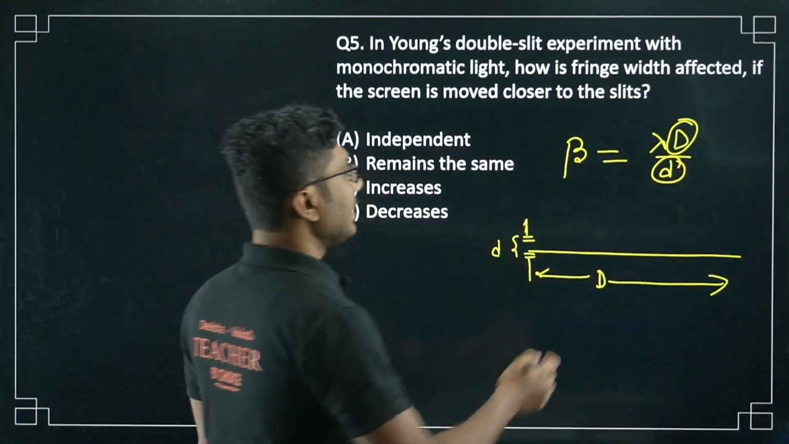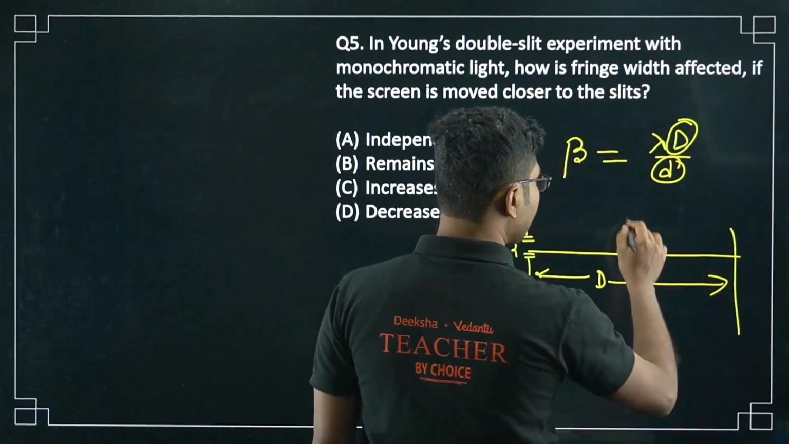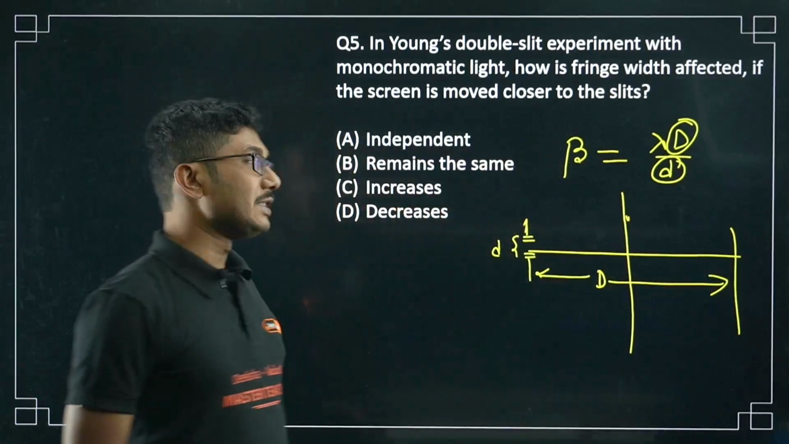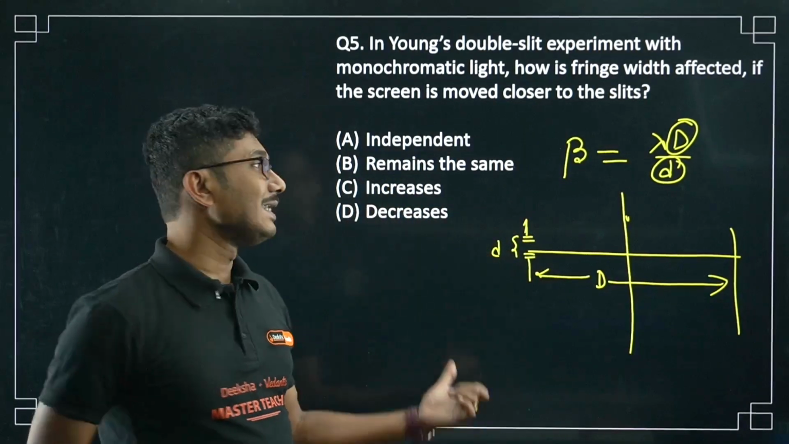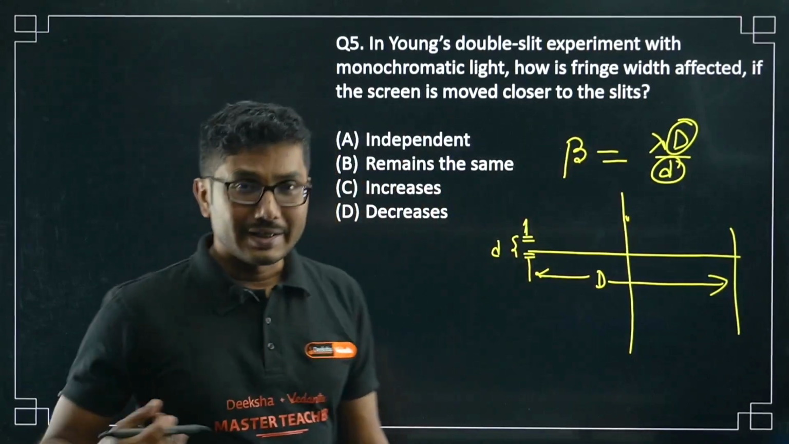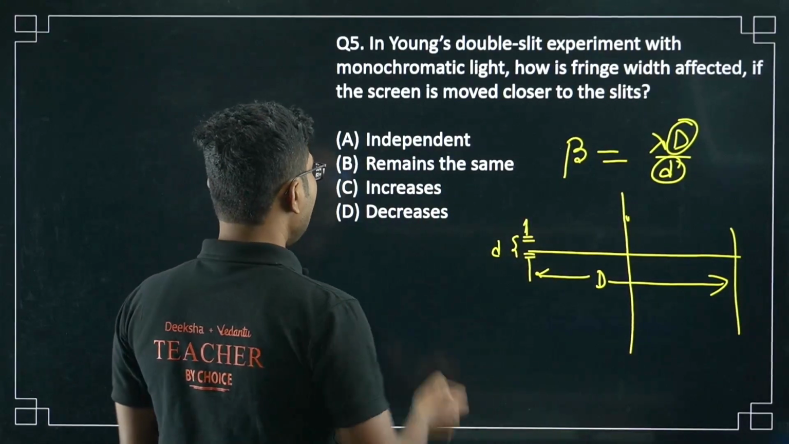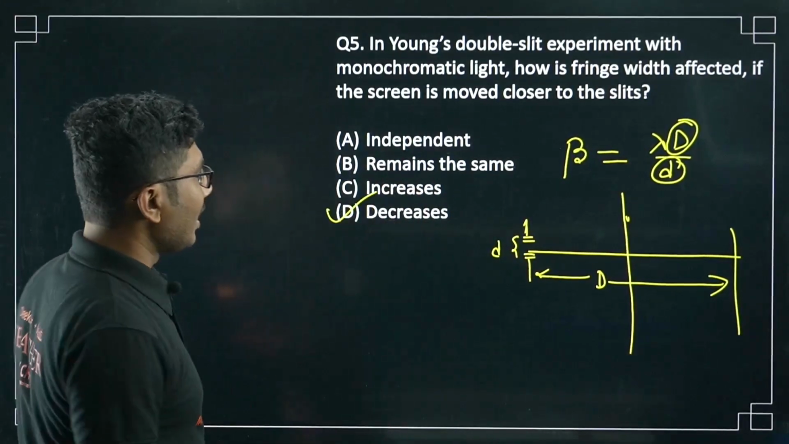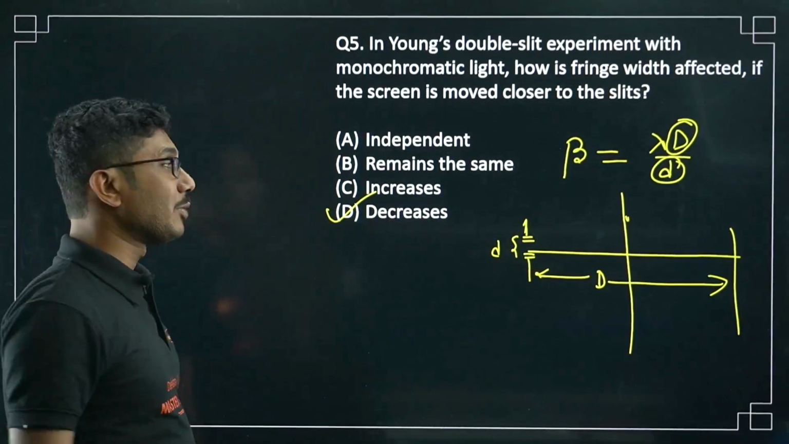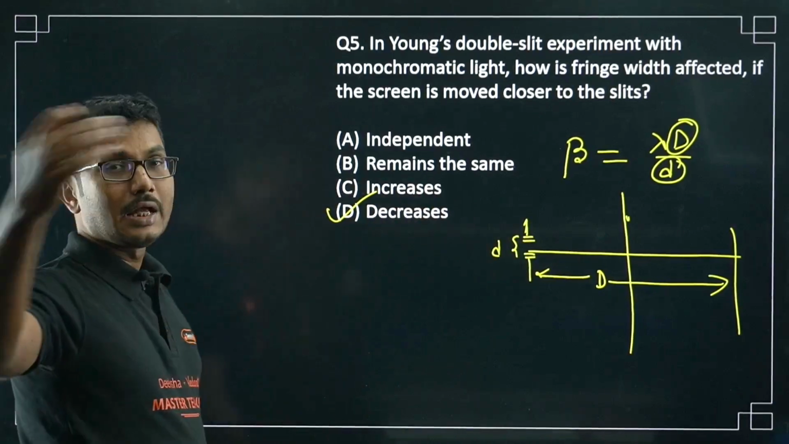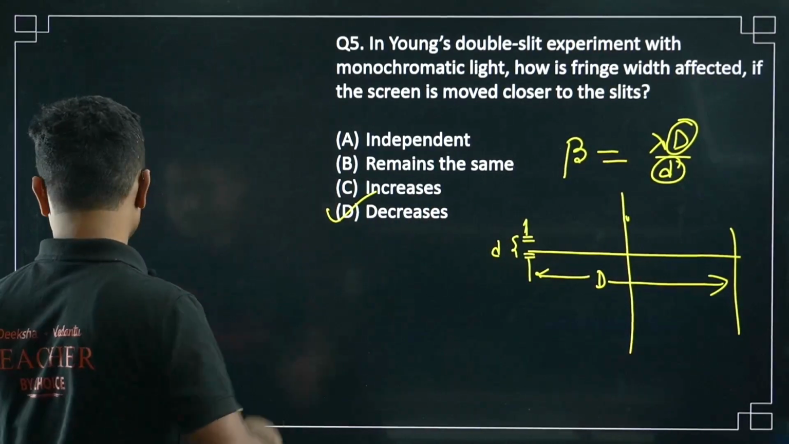So if you bring the screen closer to the slits, that means you are decreasing D. Decreasing D means the fringe width will also decrease. So the relationship is directly proportional. If you reduce D, the fringe width will also reduce.